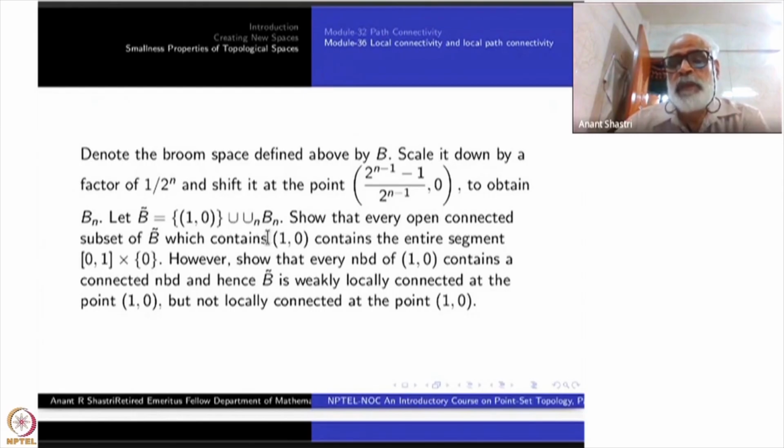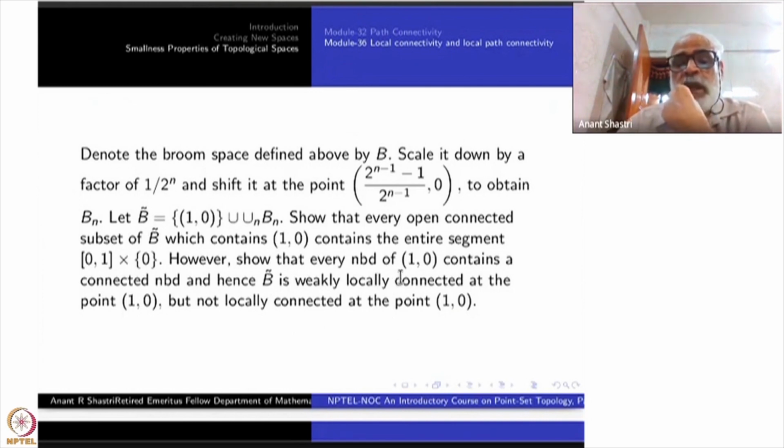Okay, now show that every open connected subset of B twiddle which contains (1, 0) contains the entire segment from (0, 0) to (1, 0). Okay, the entire line segment, the x-axis part.